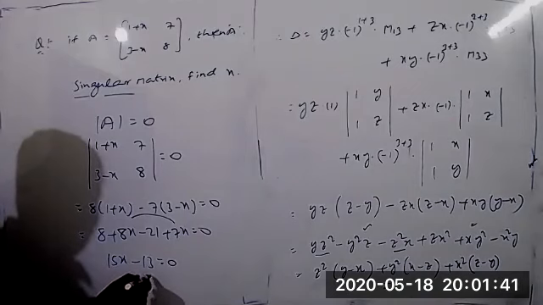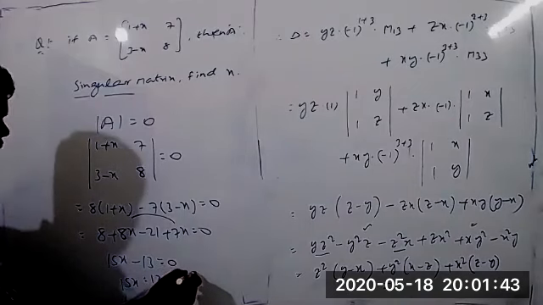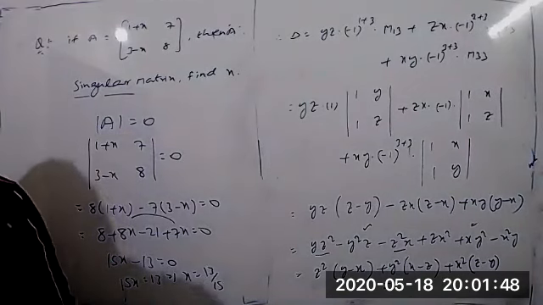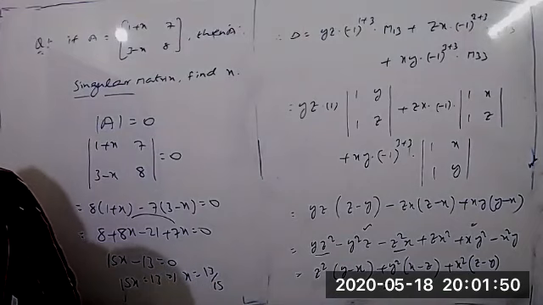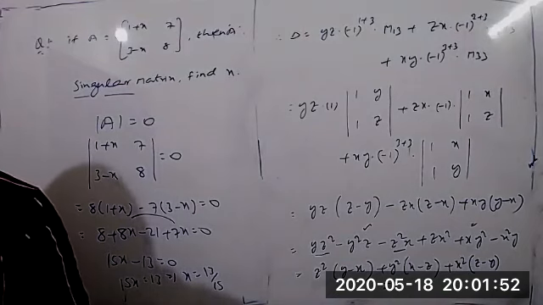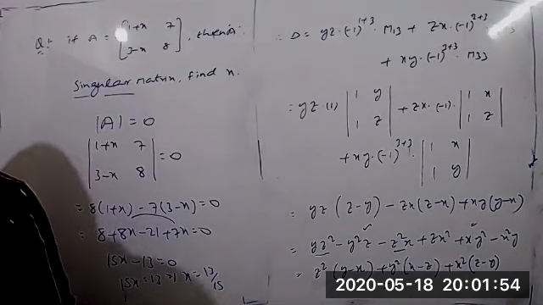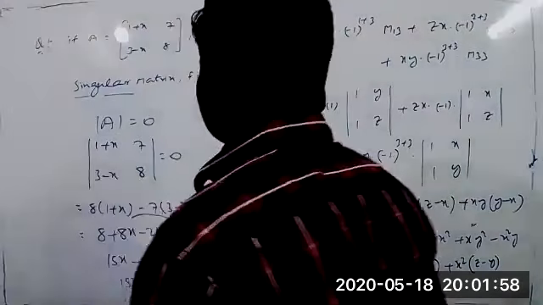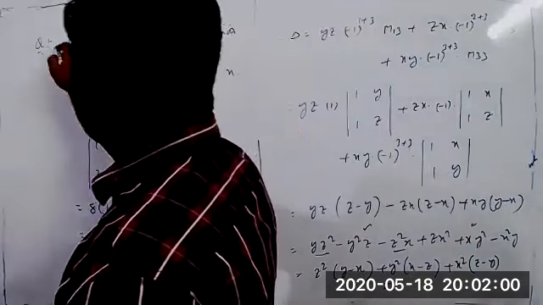So 15x equals 13. That implies the value of x equals 13 by 15. Am I correct? The value of x equals 13 by 15. This is the first one you can take here now.